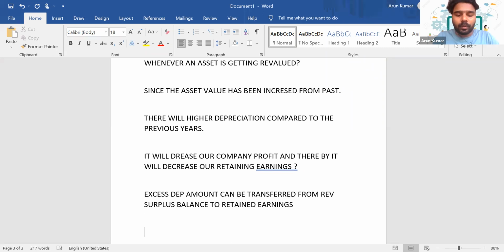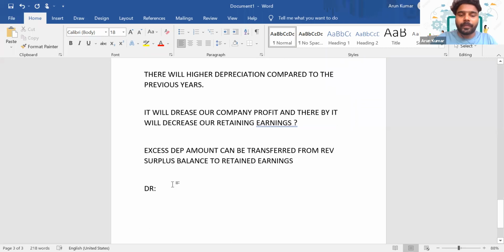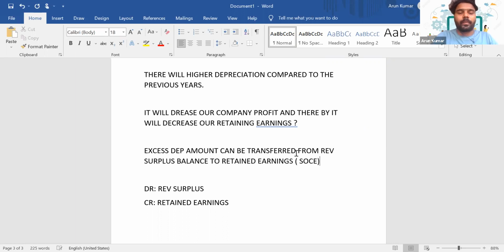Is it clear? So what should be the entry? It should be debit revaluation surplus and credit retained earnings. This will happen in the statement of changes in equity. If there is a question asking what the new depreciation charge is, the new depreciation charge will be the same.